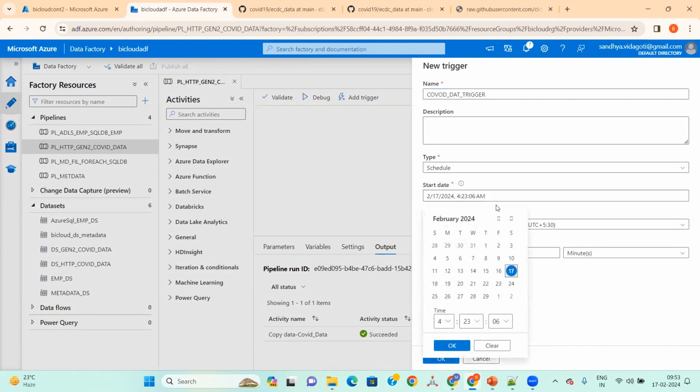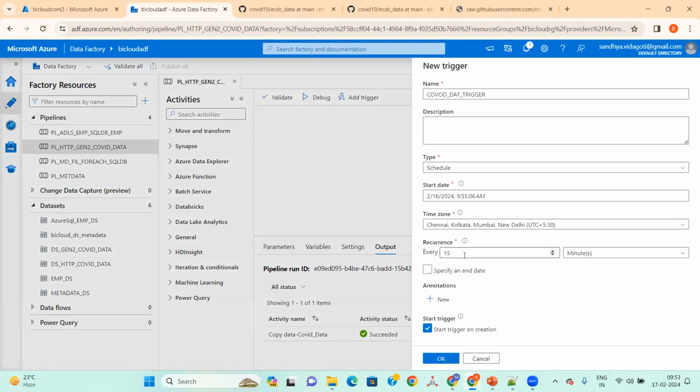Now the time is 17:09:53, so I'll make it 55, within the next few minutes. And the occurrence I'll make every day once.